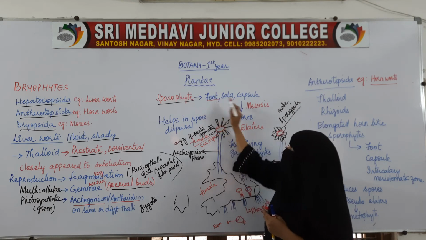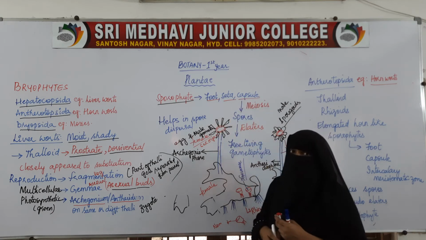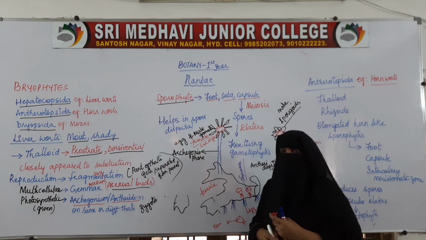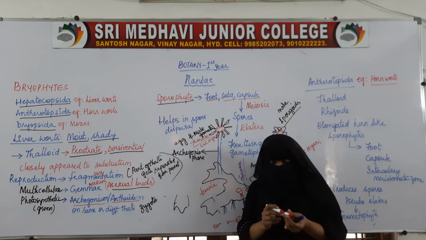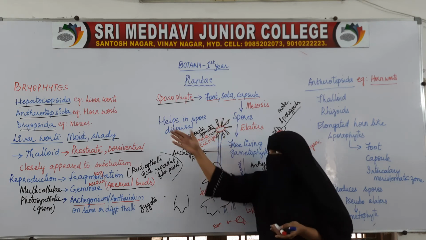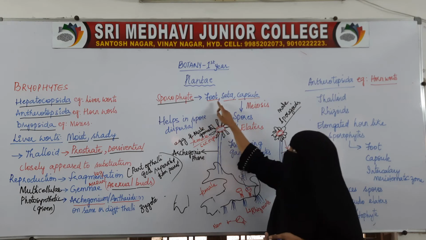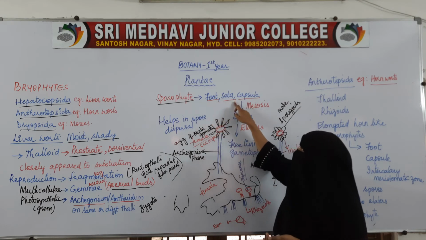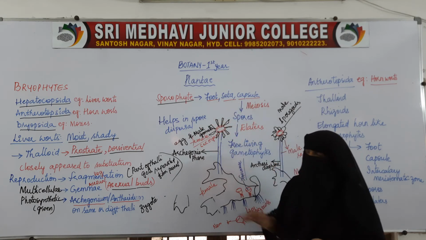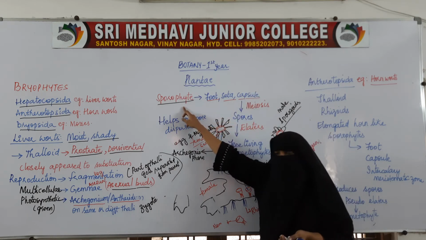First is foot, second is seta, and the third is capsule. So we will study this structure a little more in detail in the coming groups, but this sporophyte is a structure which has three parts: foot, seta and capsule. Inside this, as it is a sporophyte, it will produce spores.